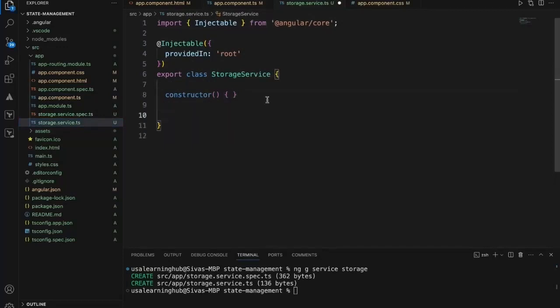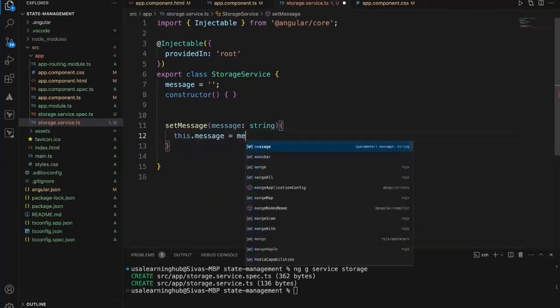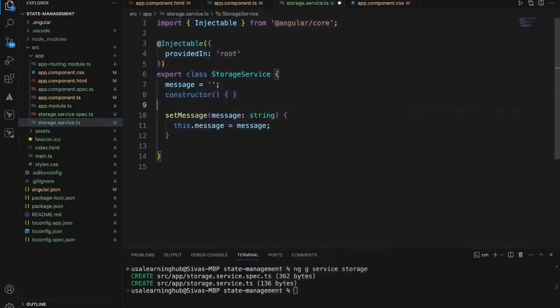Within this service, I'll set a message. Here I'll say setMessage of string, and I'm going to set it to message. It will be held in the service and it cannot be visible on the browser from the developer tools.